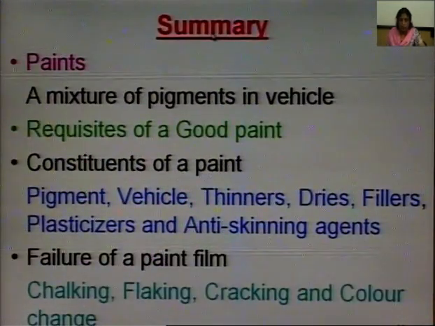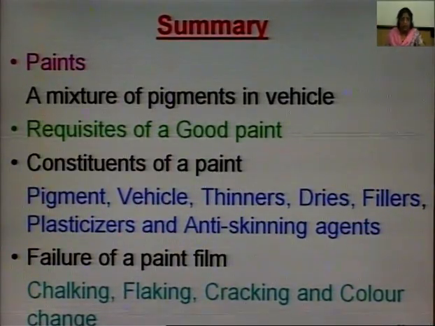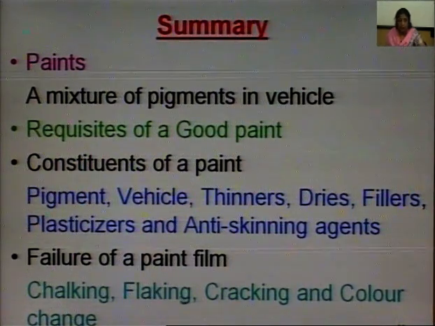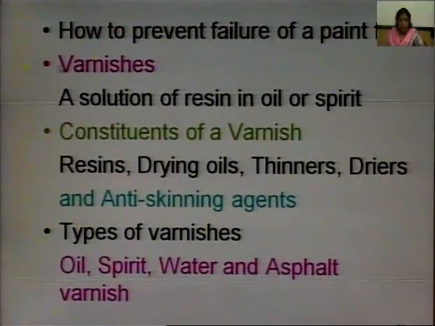So, this is all about the chapter of paints and varnishes. So, let us have a summary of this chapter. In the paints, paint is a mixture of pigment in vehicle. Then we have studied requisites of good paint, then constituents of paint which are pigment, vehicle, thinner, dryers, fillers, plasticizers and anti-skinning agents. Then we have studied failures of a paint film which can be due to chalking, flaking, cracking and color change. Then how to prevent failure of paint film.